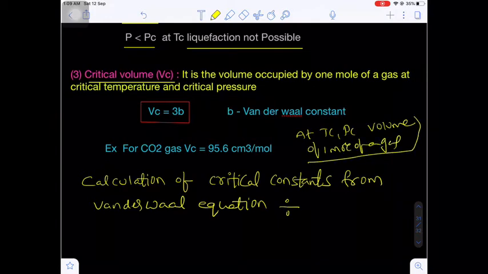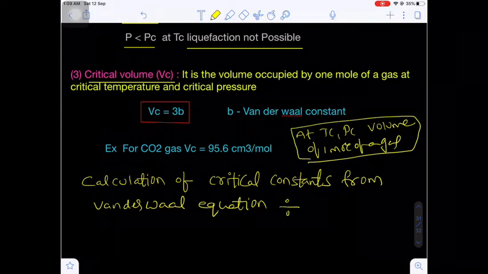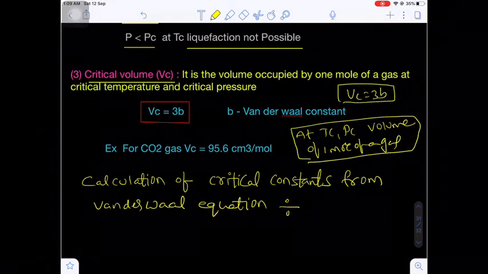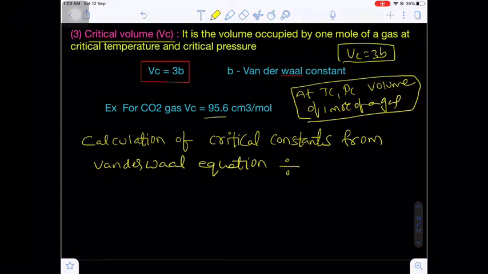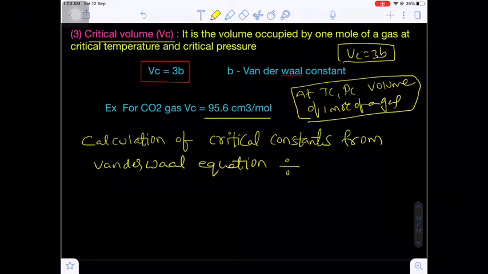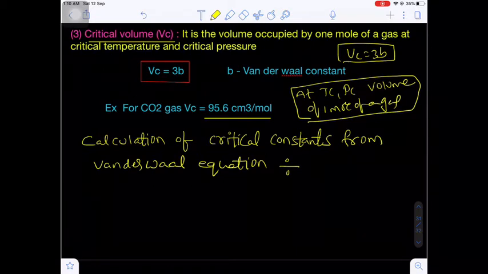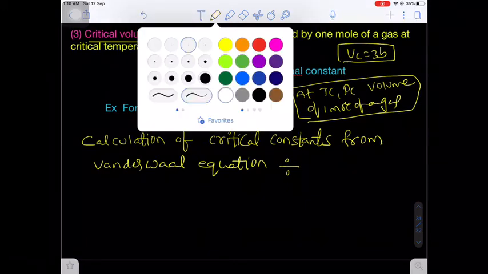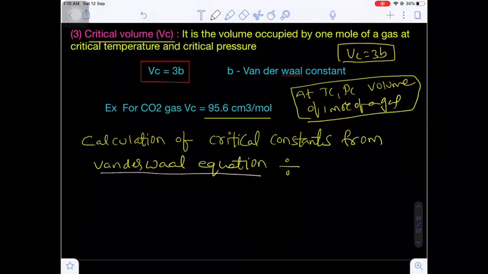The volume of 1 mole of a gas is called the critical volume, and its formula is Vc equal to 3b. Vc will be equal to what? 3b. Now for carbon dioxide, the critical volume is 95.6 centimeter cube per mole at critical temperature and critical pressure. Okay. Now how to calculate these critical constants? We can calculate these critical constants with the help of the Van der Waals equation.